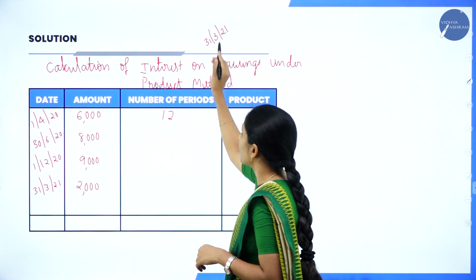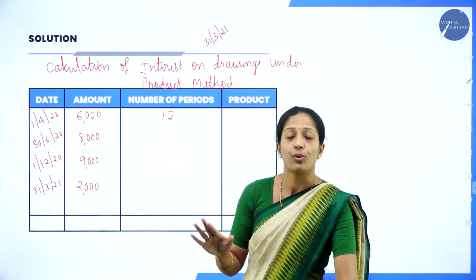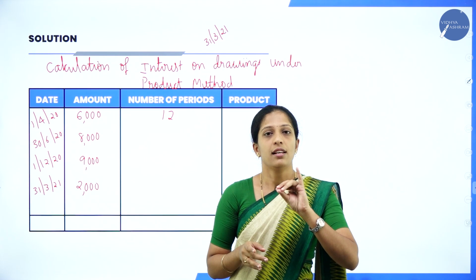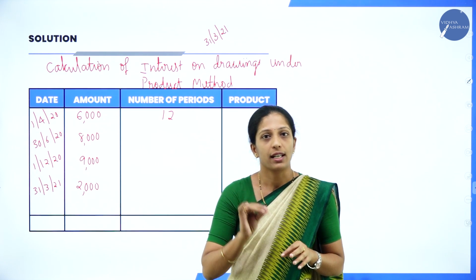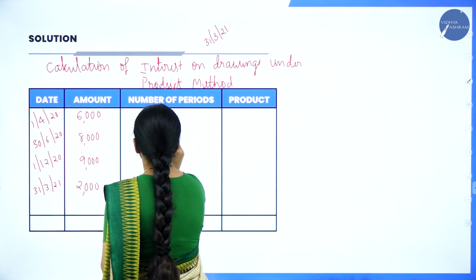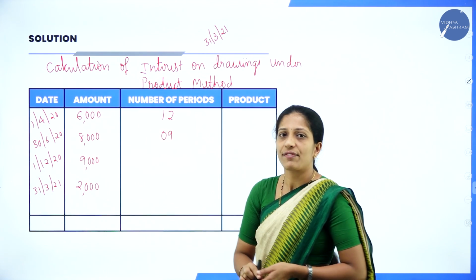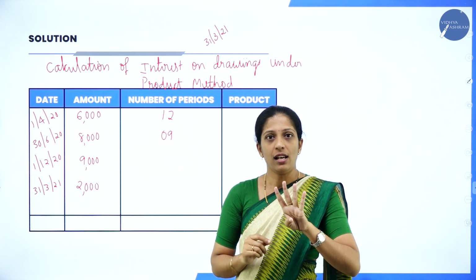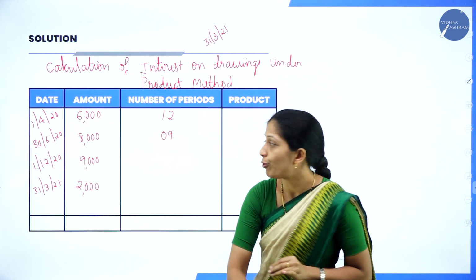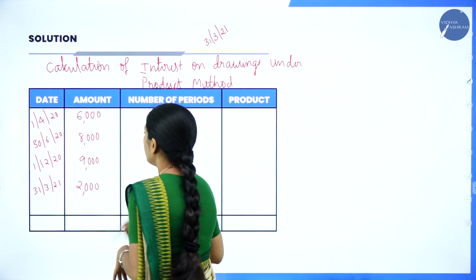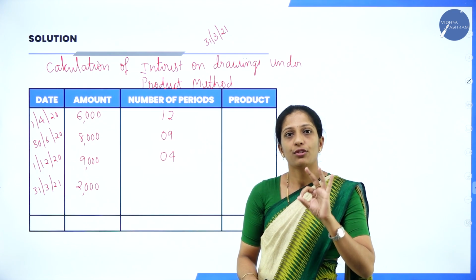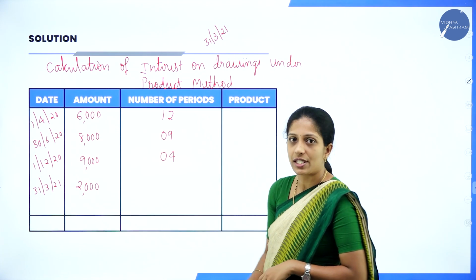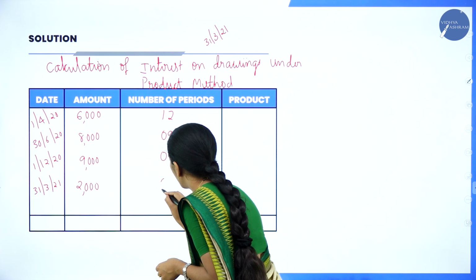Next, 30th 6 to 31st 3. Do you have to consider the 6th month? No, it is the end of the month. So we'll start counting from 7: 7, 8, 9, 10, 11, 12, 1, 2, 3. So how many months? 9 months. Next, 1/12 to 31st 3. Do you have to consider the 12th month? Yes, because they have given the beginning of the month. So 12, 1, 2, 3, which is 4 months. Next, 31st 3/21 to 31st 3, end of the year, so it is 0.